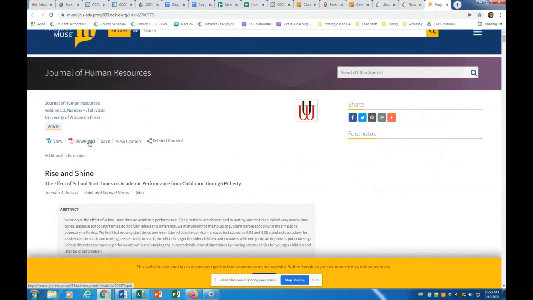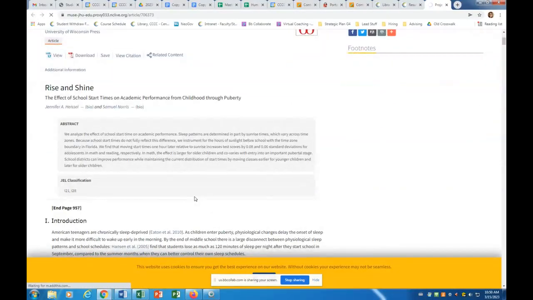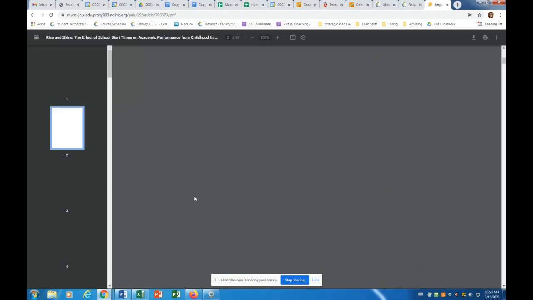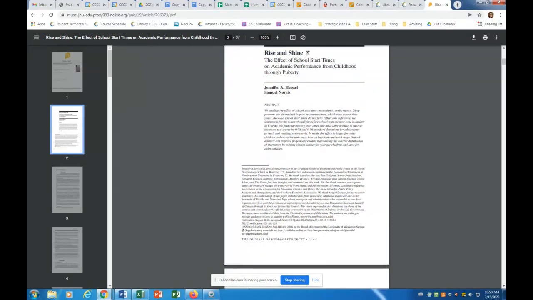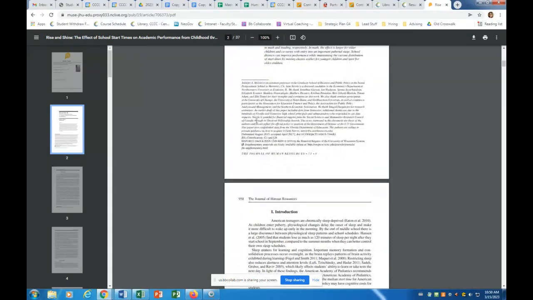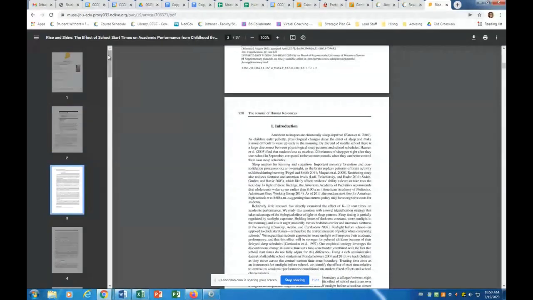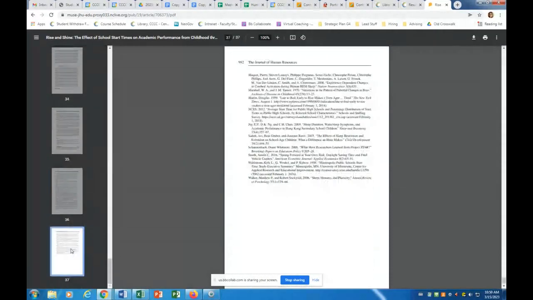I also will sometimes go ahead and download the PDF so that I can get a good look at it. Sometimes we can see the page numbers on the PDF when we can't see them here. Some databases will take you straight to the PDF, some will not. All right, here we go. Journal of Human Resources. Yep, there we go. So it starts on page 957, and then we can scroll to the end and see that it ends on page 992. So there you go, you have your page numbers. Now you have everything you need.